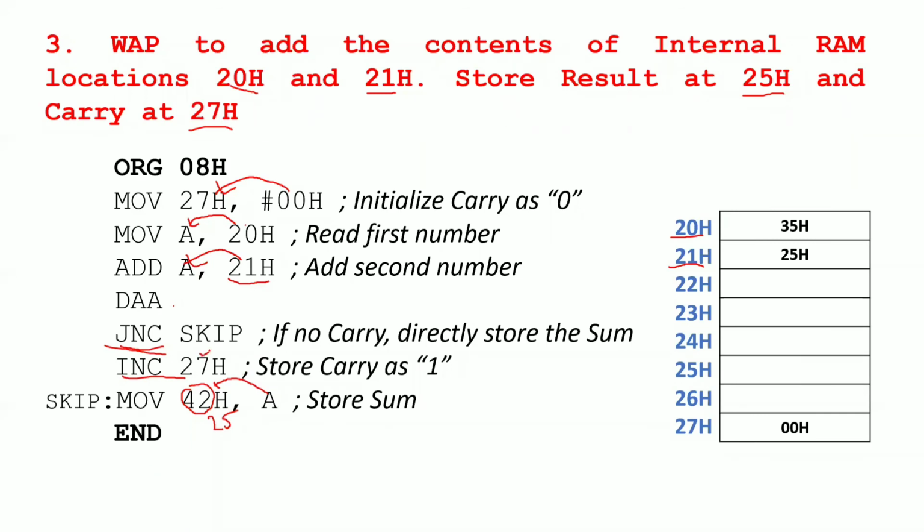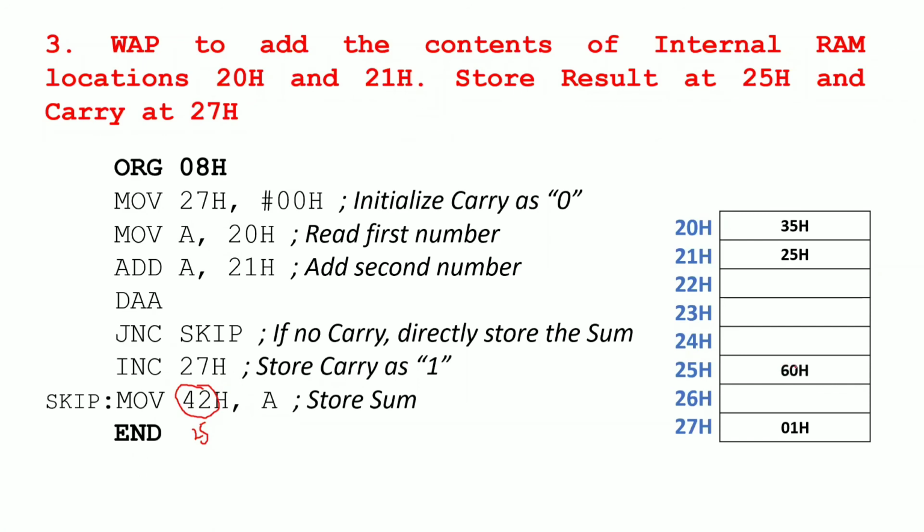If you increment, what will happen? The earlier 00 becomes 1. That means I am storing the carry inside this memory location, right? This is how we are going to write this program. So after incrementing, I will get the carry if the carry is generated. If the carry is not generated, just simply store the value inside the 25th memory location. It is actually the 25th memory location, not 42. In the 25th memory location, store the result of A, which is your 60H.